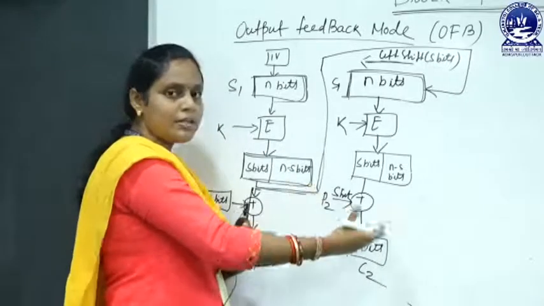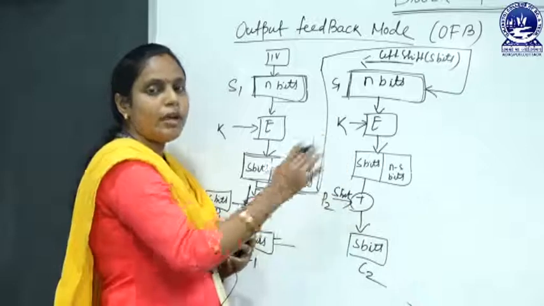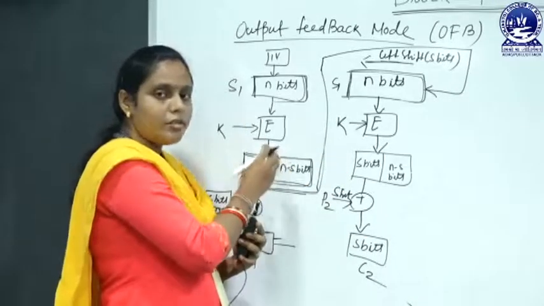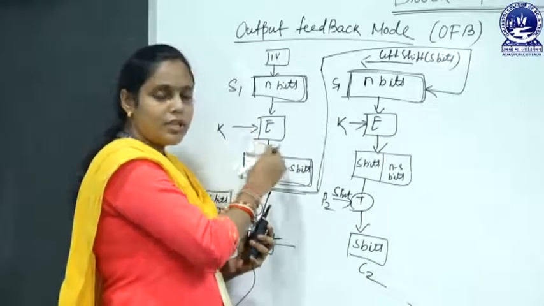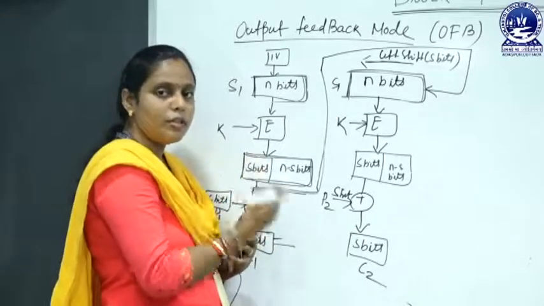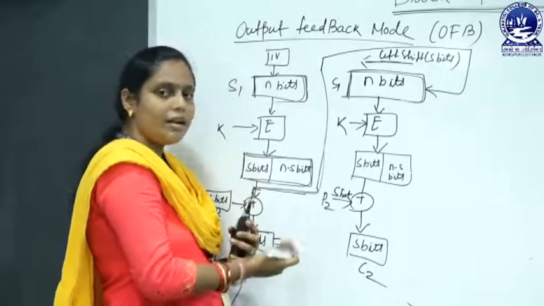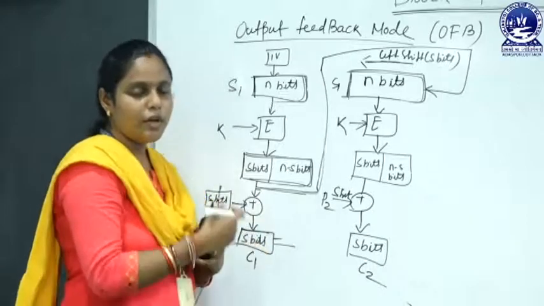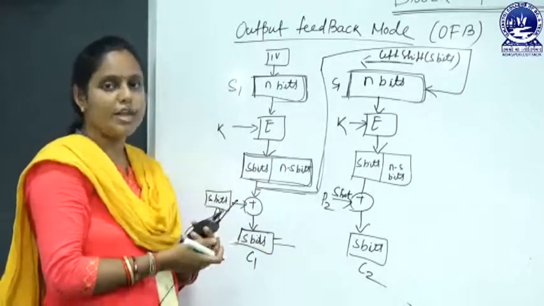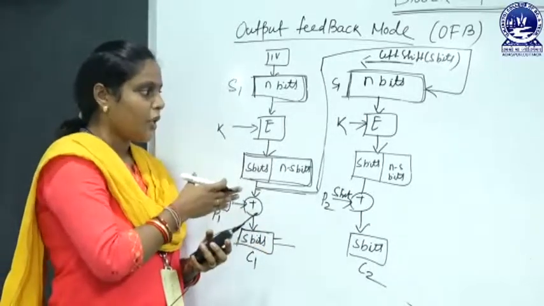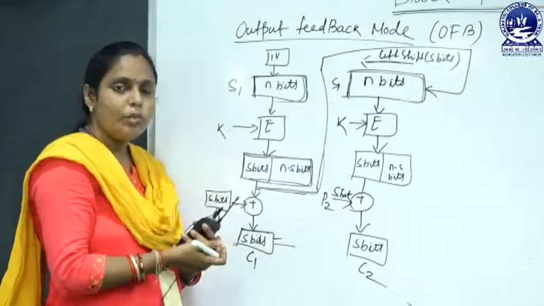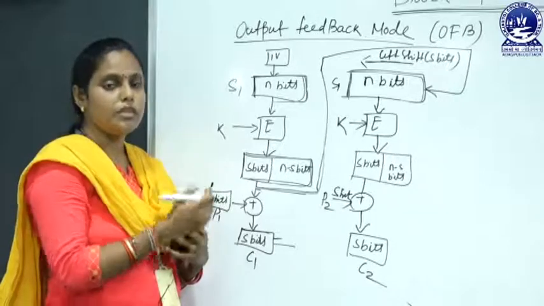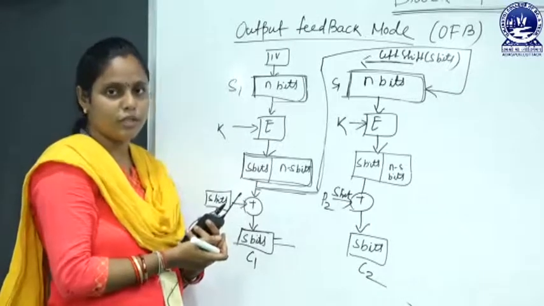You follow this process to encrypt the nth block of our plain text, and the decryption process is similar to this encryption process, but the difference is that here you take the plain text, but in case of decryption you take the ciphertext. But here the encryption and decryption both use the encryption algorithm. No decryption algorithm is used during the decryption process.